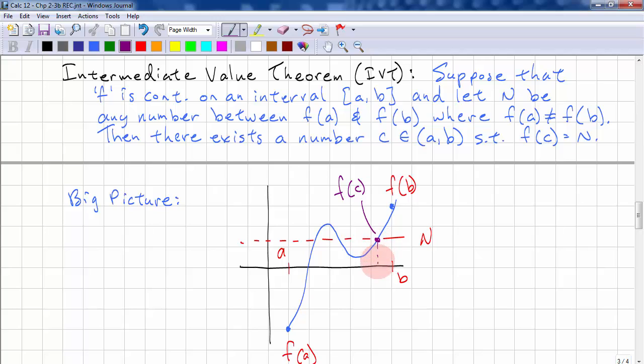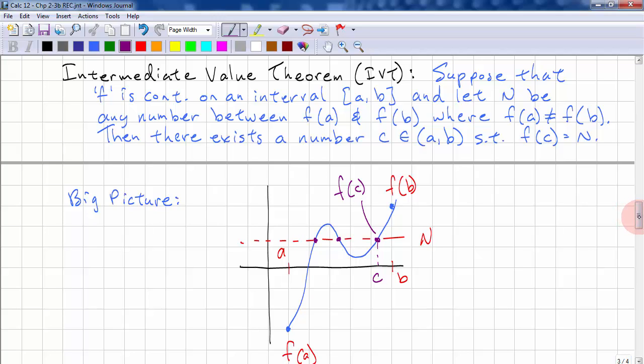And c is here, and it's telling me that c is between a and b. So that's telling me that a solution exists. It doesn't tell me where the solution is. It just tells me that there's a solution. It doesn't tell me how many solutions. As in this example, we actually have 3 solutions, but all we care is that there's at least one solution.